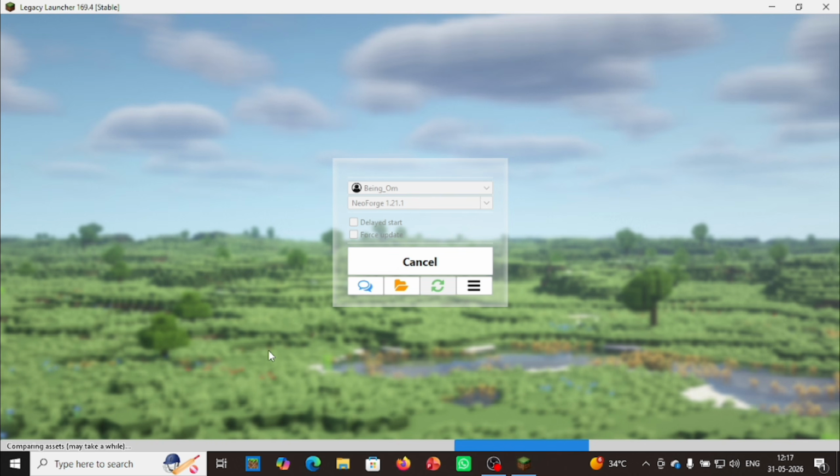Click install and play. So let's get it installed.